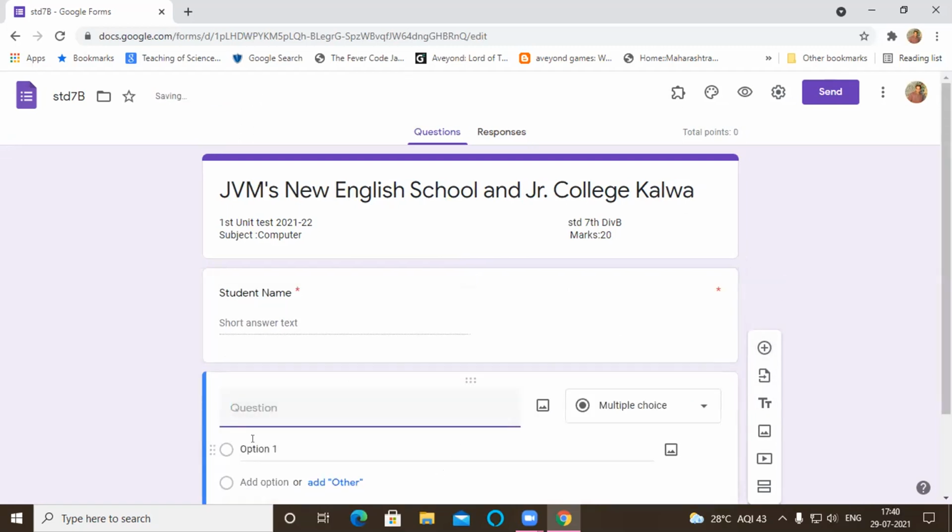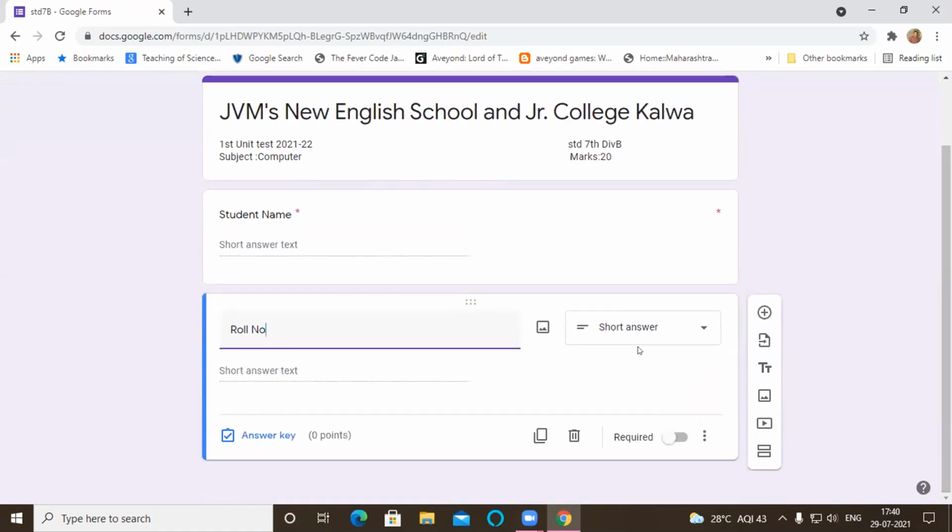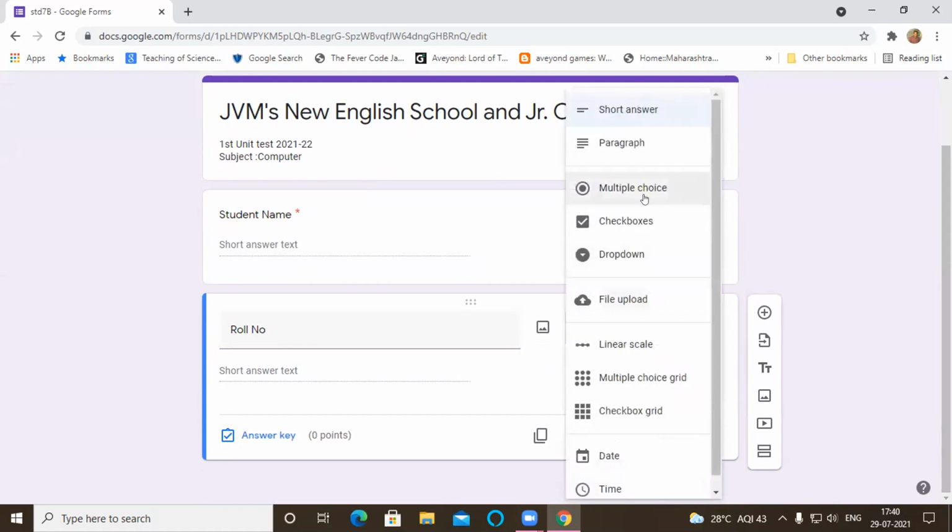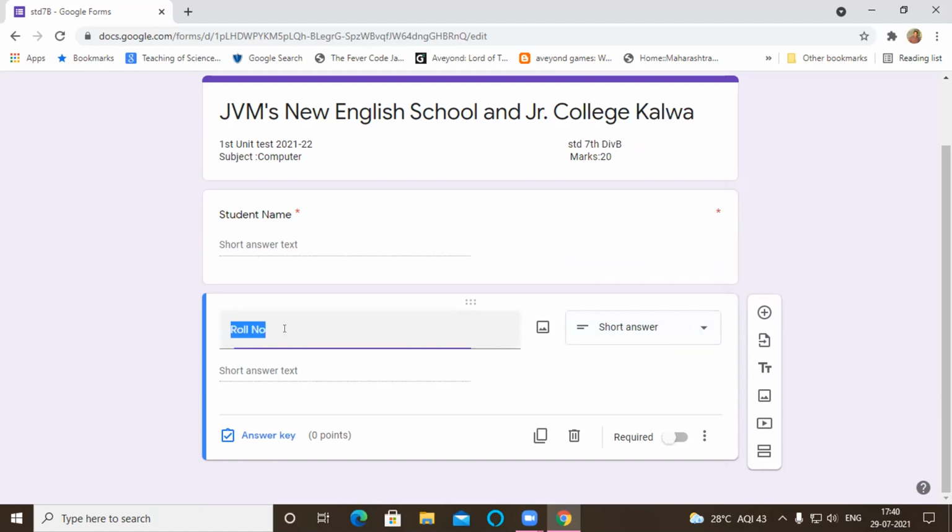Now I will design it for the roll number. Though I have typed the roll number, Google has automatically made it short answer. Otherwise, if you have taken any other type like multiple choice, you can change it from here to short answer. But Google automatically, once I wrote roll number, made this field short answer. And here in short answer, they will provide the roll number in this box.